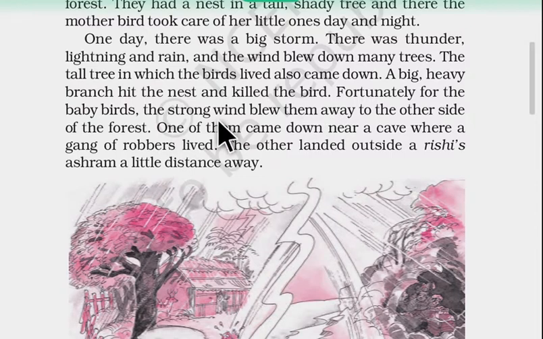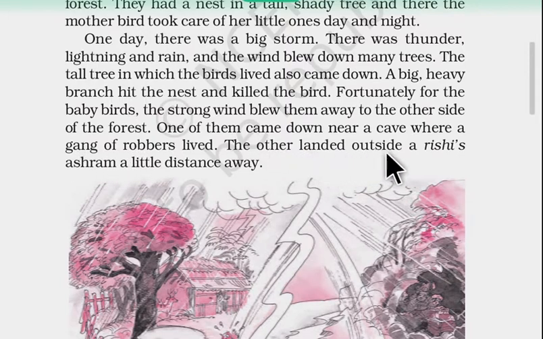A strong wind blew them away to the other side of the forest, and after that, when their mother was killed by a branch, both of them were separated, and one of them came down near the cave where the gang of robbers used to live. As we have already studied in collective nouns, the group of robbers is called a gang.